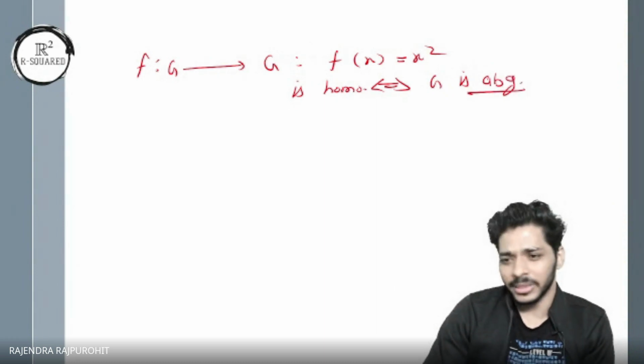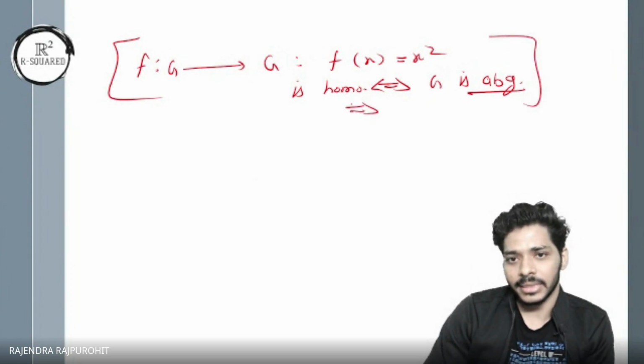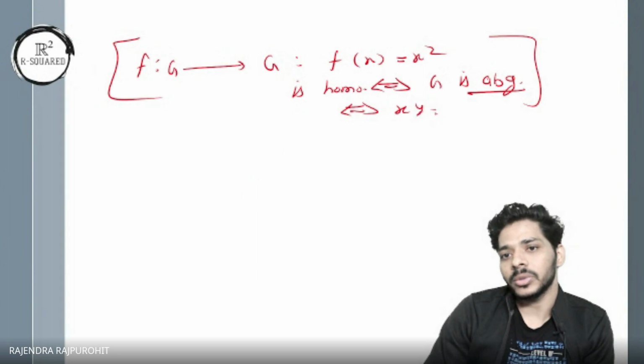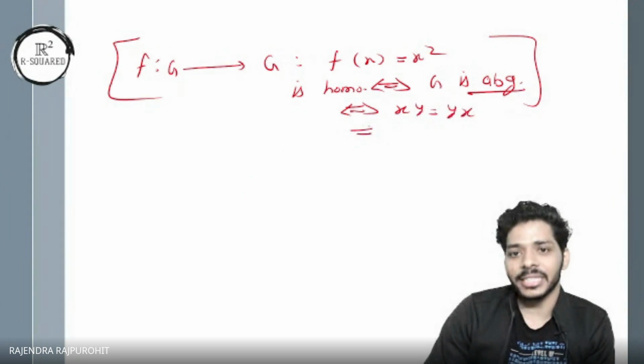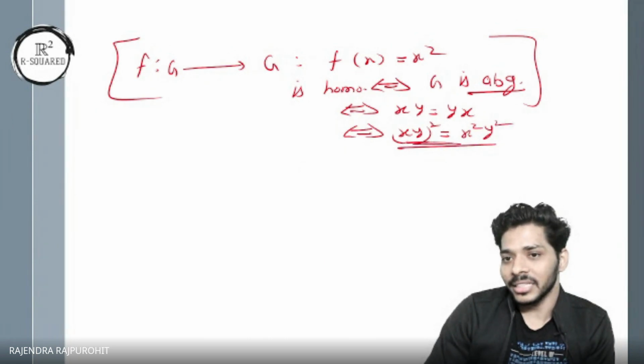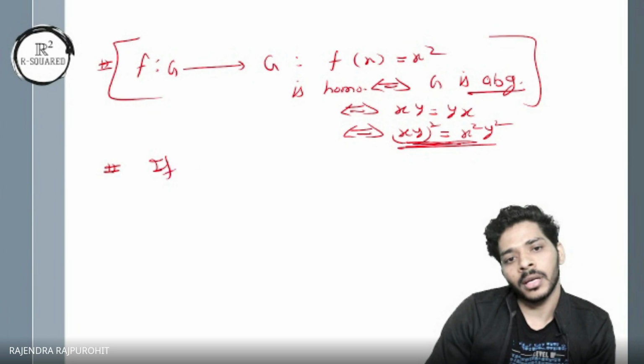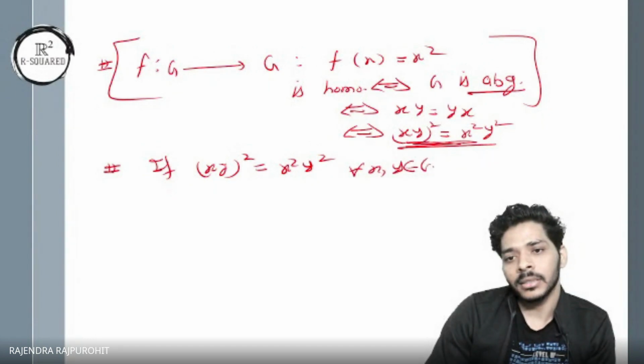Otherwise, it will not be a homomorphism because xy equal to yx we are getting. Or we can write it as if and only if xy whole square is equal to x square y square. So this result is true if and only if the group is abelian, for all x, y. Or the other result could be that if xy whole square equals x square y square for all x, y belonging to G, it implies G is abelian.